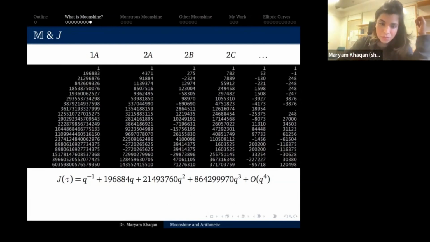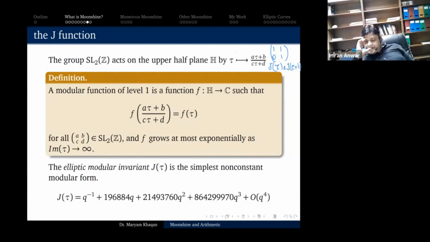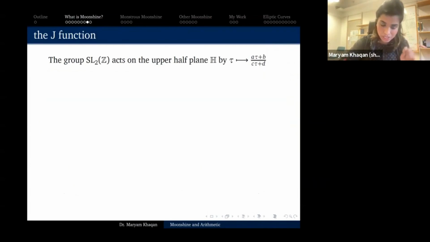Yeah. Okay. So notice again, do you agree that 1101 is in SL2Z? And by that I mean that J of tau is equal to J of tau plus 1. Do you agree with this? Okay, so if something is invariant under tau going to tau plus 1, and tau is in the upper half plane, basically what I'm saying is that you can write a Q series for something that behaves this way. So I haven't told you how to get these coefficients. Here's a quick explanation.